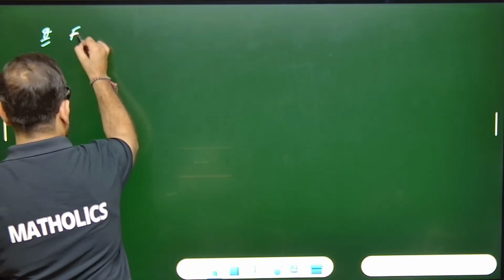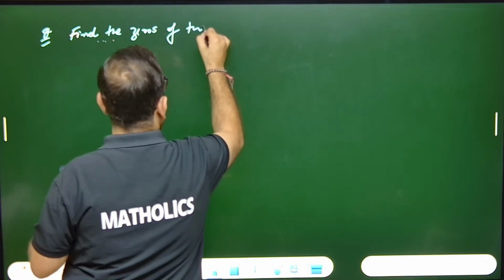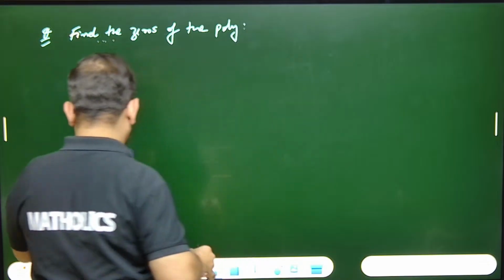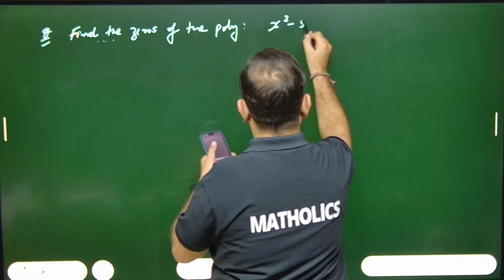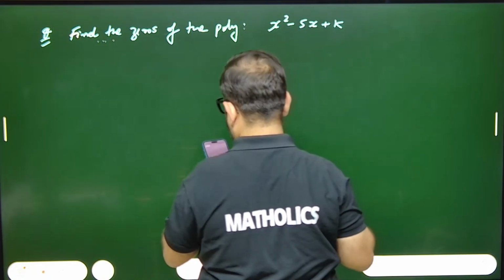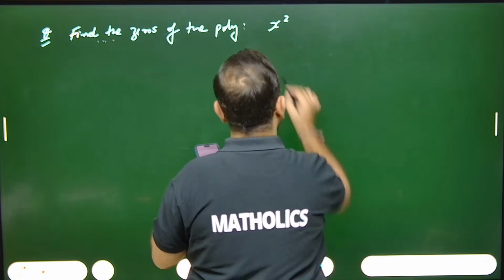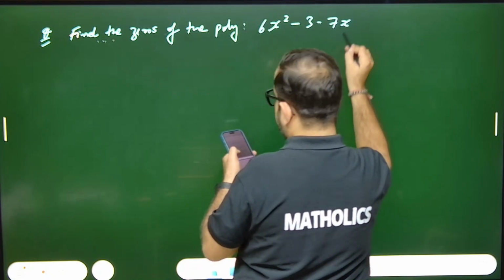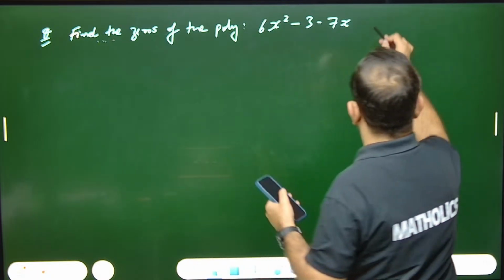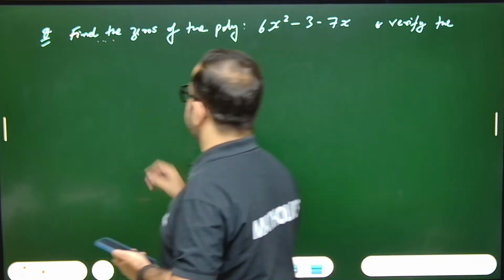The question is: find the zeros of the polynomial 6x square minus 3 minus 7x and verify the relation between zeros and its coefficients.